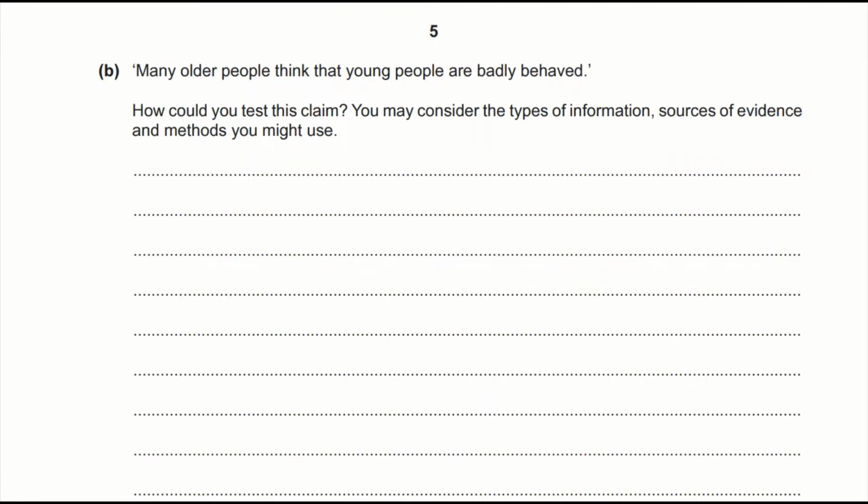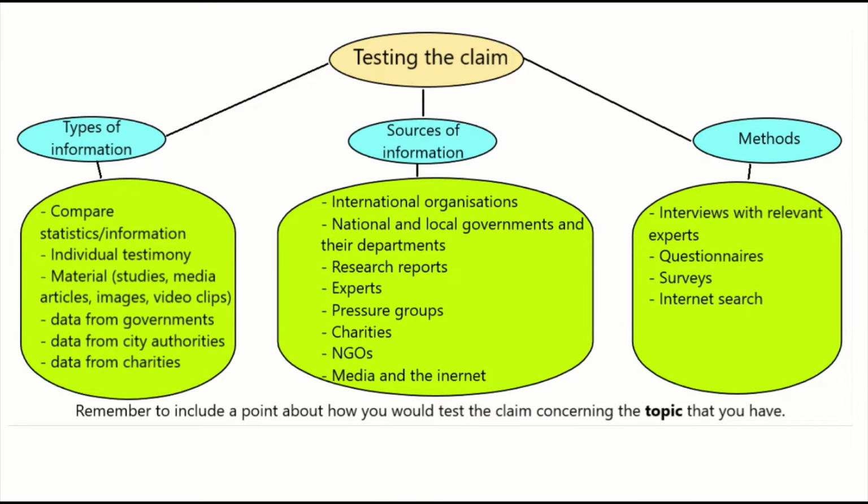Many older people think that young people are badly behaved. How could you test this claim? You may consider the types of information, sources of evidence, and methods. Okay, this one you have to consider all of them to obtain maximum marks. Okay, and this little chart might be of help to you. I've used the mark scheme as a guide as well, but this might help you.